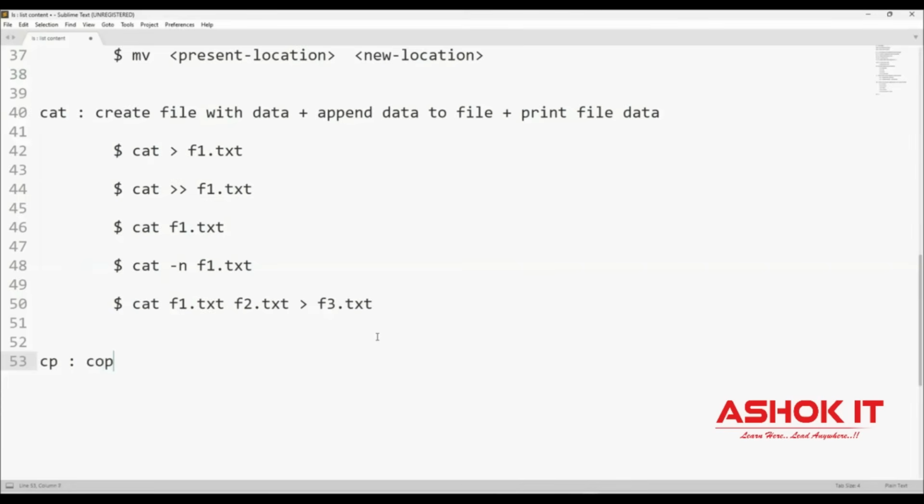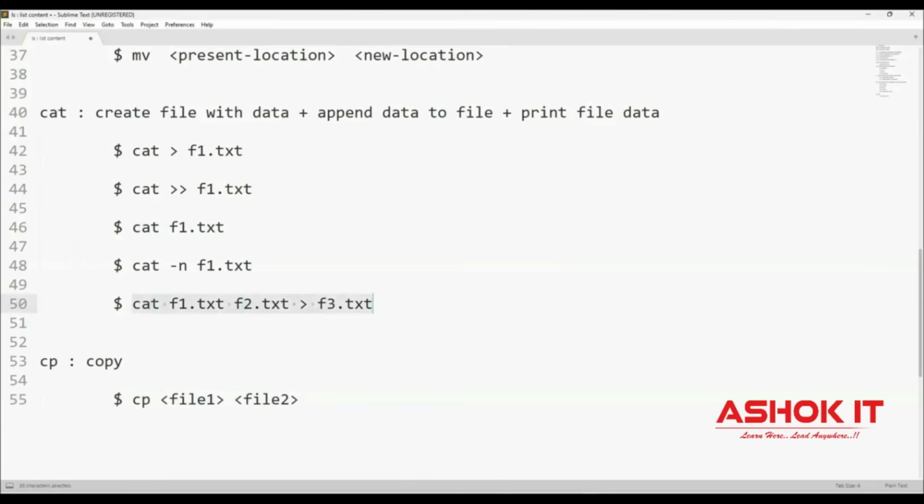What is the syntax we are using for the cp command? cp space, what is the file name? That is file 1, and what is the file 2? File 1 data I want to copy to file 2. If file 2 is not available, it will create the file and it will copy. One file data if you want to copy to another file, then cp command. If you want to copy more than one file data to the third file, then you can use this cat